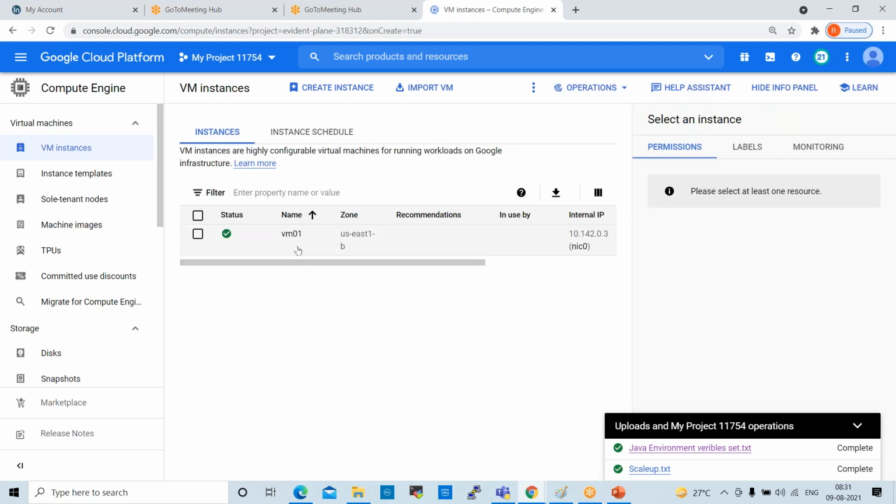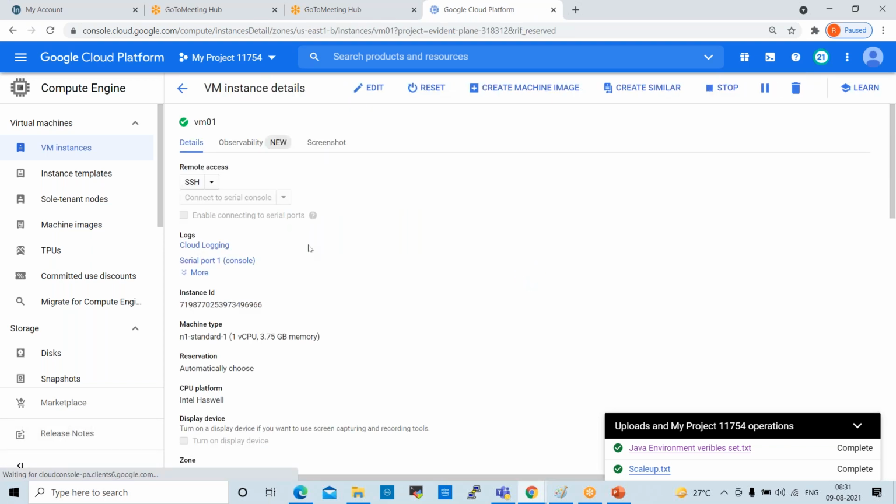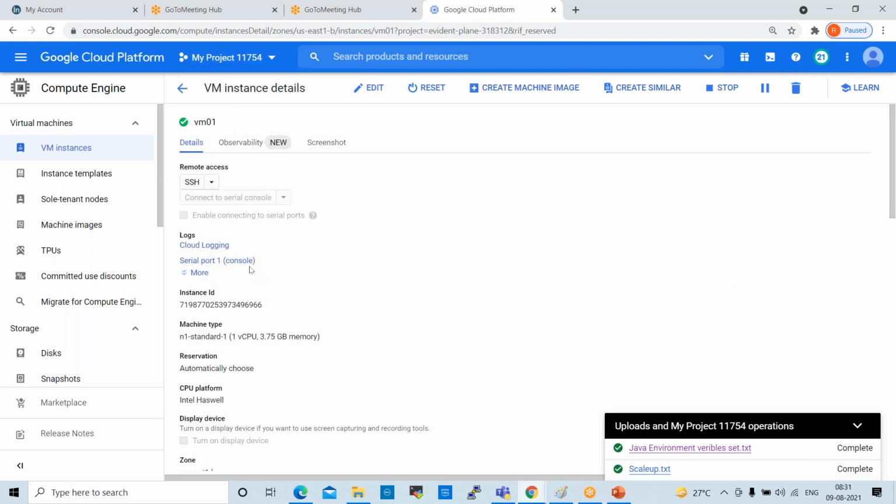Yeah. So this is our VM instance which we created here. So now, open this. Now, if you want to create any snapshots for this, or else if you want to create any image, machine image. Using this machine image means AMI, right? We call it AMI. In AWS, we learn AMI, right? So we can convert into image, master image.